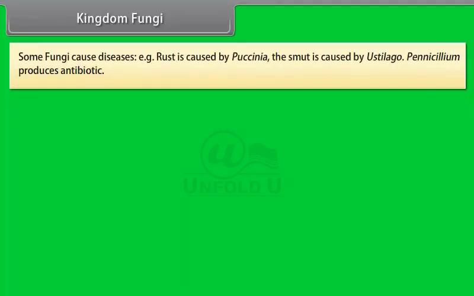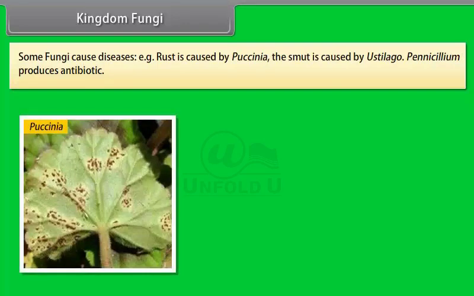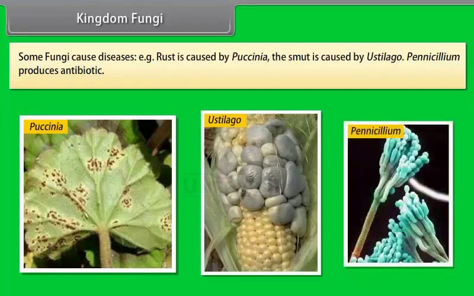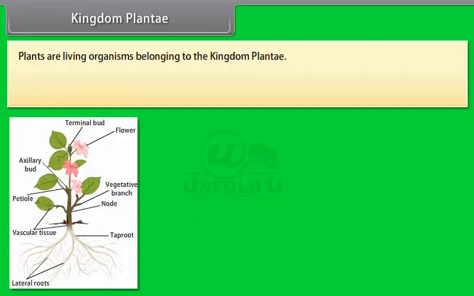Some fungi cause diseases. For example, rust is caused by Puccinia, smut is caused by Ustilago, and Penicillium produces antibiotics. Kingdom Plantae. Plants are living organisms belonging to the kingdom Plantae.